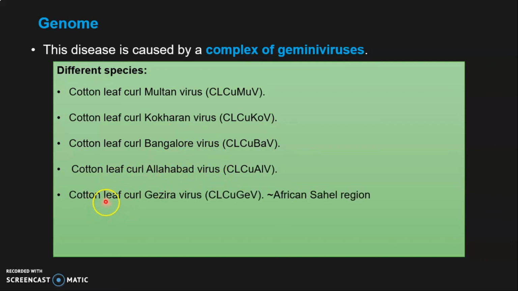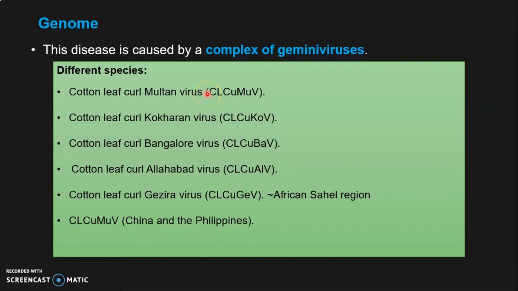Another virus infected Africa, cotton leaf curl Gezira virus, and cotton leaf curl Multan virus has reached China and the Philippines.